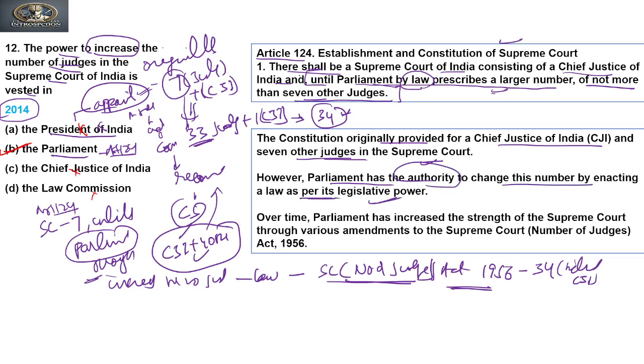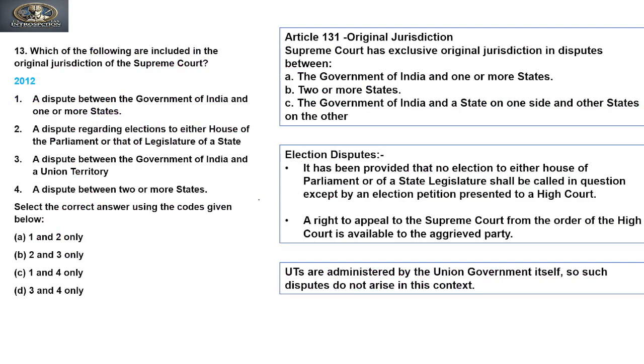So using this power under Article 124, Parliament has increased the strength of the Supreme Court through various amendments to the Supreme Court (Number of Judges) Act 1956. So the Constitution empowered Parliament to make law, Parliament has made the law, and through this law, Parliament increases the number of judges. So it is Parliament, empowered by the Constitution through law, that increases the number of judges. Clear? Let's move to the next question.